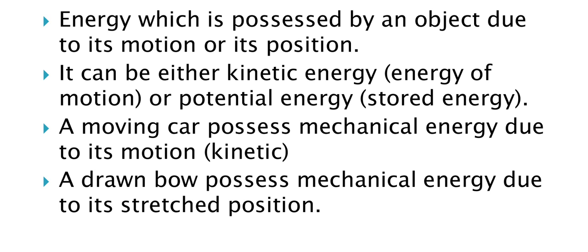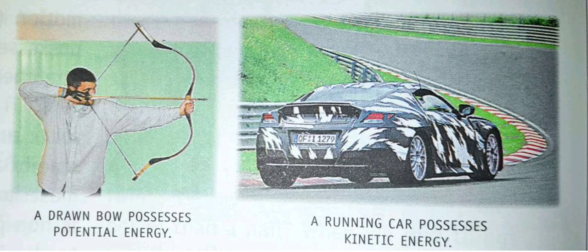Kinetic energy means the body is in motion, energy of the motion, and potential energy means stored energy of the position. Take the example of the moving car. Here I will show you the picture of this moving car. In your textbook also, on page number 104, that same figure is given.